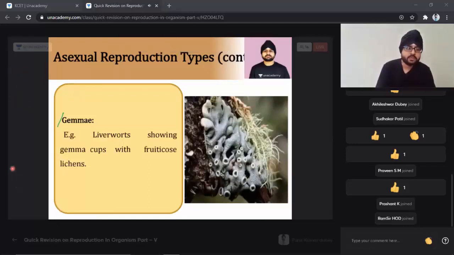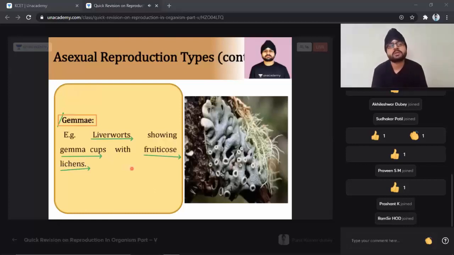Gamete formation takes place in Hepaticopsida liverwort showing gemma cups and in fruticose lichen. What is a lichen? Let us try to understand. Lichen is a symbiotic relationship, students, between algae and fungus.